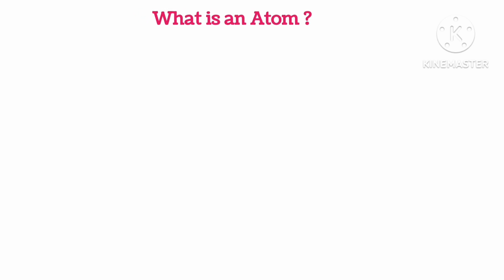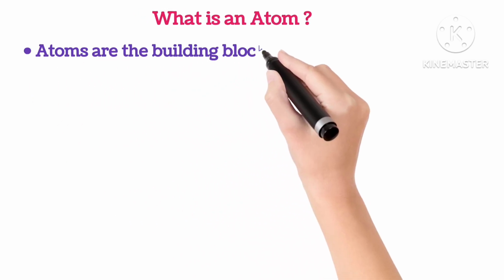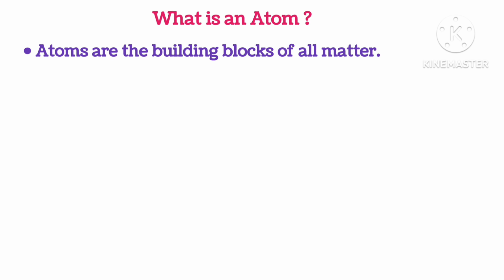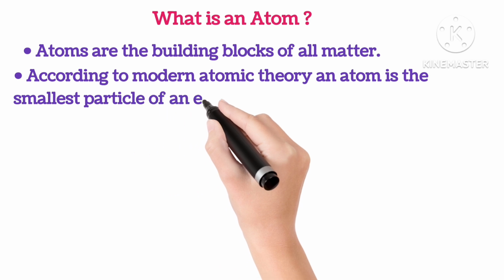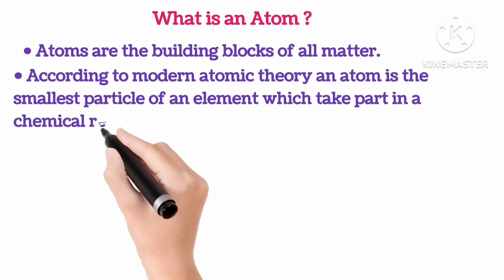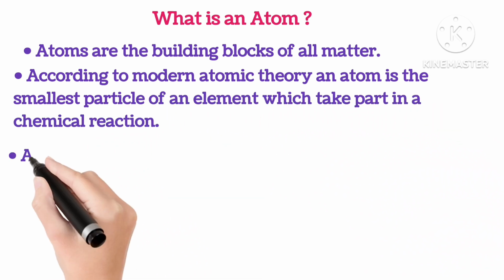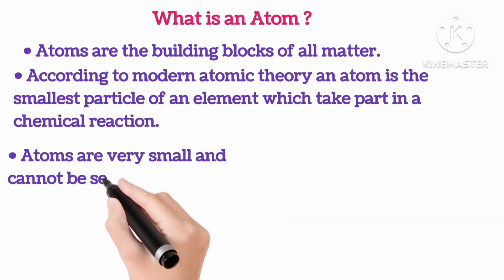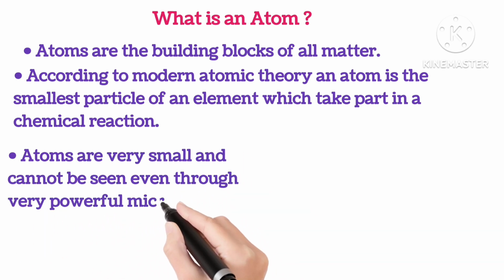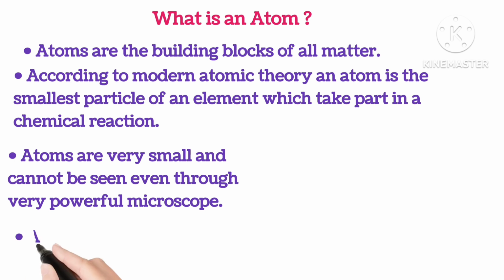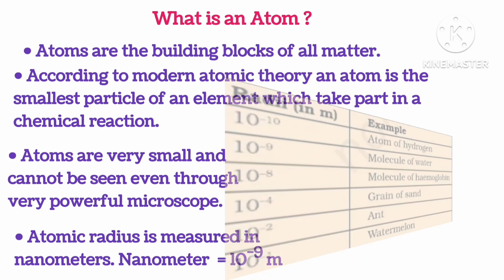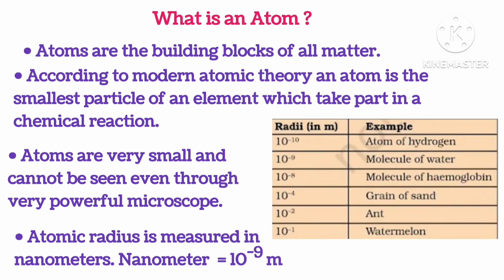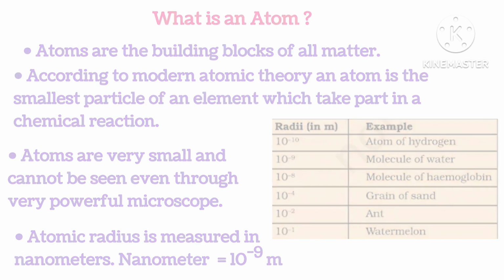What is an atom? Atoms are the building blocks of all matter. According to modern atomic theory, an atom is the smallest particle of an element which takes part in a chemical reaction. Atoms are very small and cannot be seen even through a very powerful microscope. Atomic radius is measured in nanometers, where 1 nanometer is equal to 10 to the power minus 9 meter. Here are some examples of the radius of different elements.